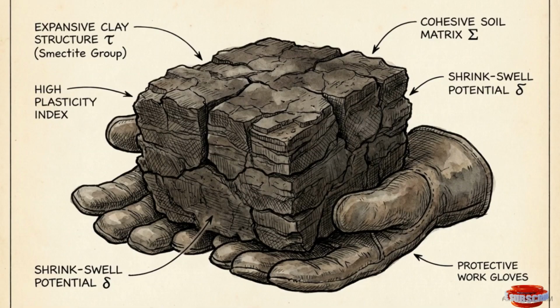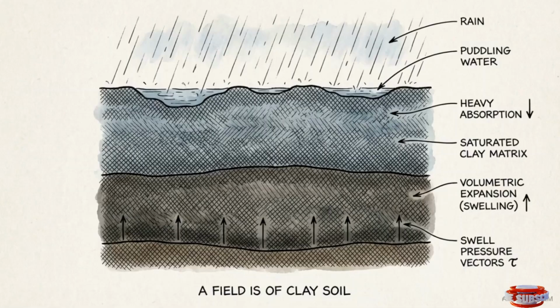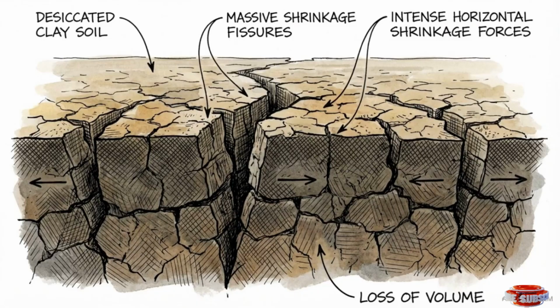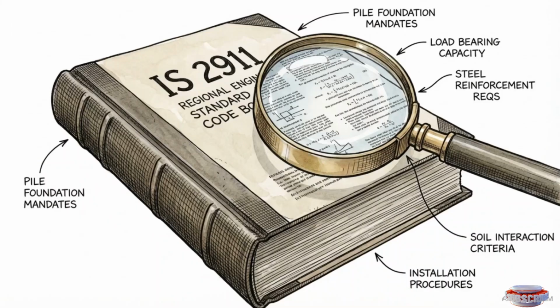In the Indian subcontinent, engineers frequently encounter highly expansive black cotton soils. These cohesive, clay-rich soils are volumetrically unstable. During monsoon season, they absorb water and expand forcefully. In dry summer months, they shrink and form deep fissures. This relentless wet and dry cycle creates massive seasonal uplift pressures, capable of ripping standard friction piles straight out of the ground. To counteract this, the Indian Standard Code IS 2911 mandates a highly specialized mechanical solution, the Underreamed pile.